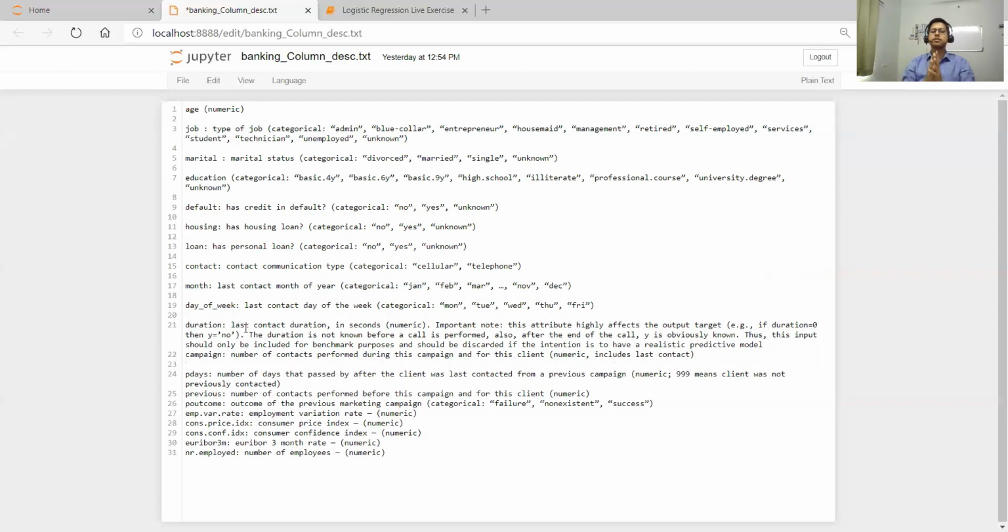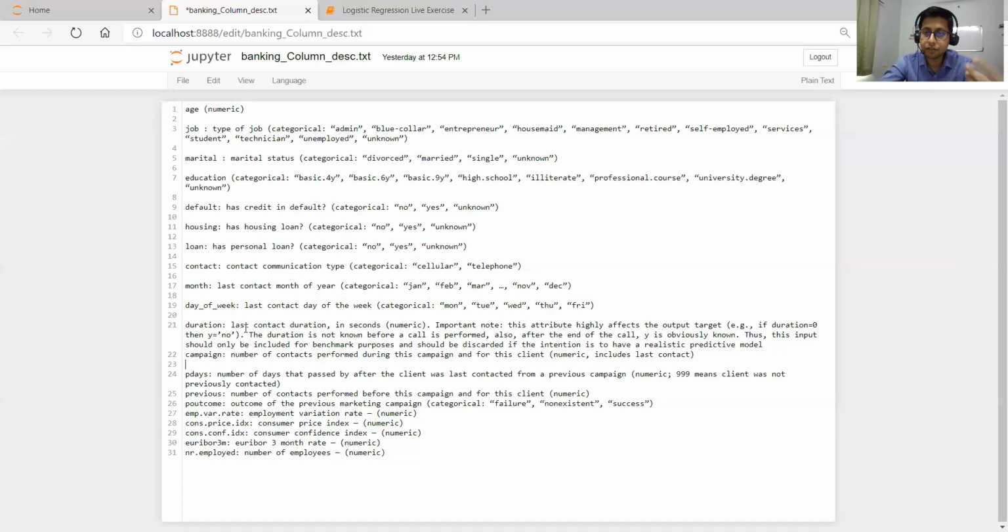So duration, this is a bit important, though it is not useful in our model building, but this is an important variable to understand. See what duration is telling. Suppose during your campaign, some bank person has called Mr. A, and this duration is how many minutes, how many seconds that bank person has talked to Mr. A. If it is a zero duration, it means the phone was cut immediately. So of course, no talk, no subscription. That person has not subscribed for the term deposit. Clear cut, no.